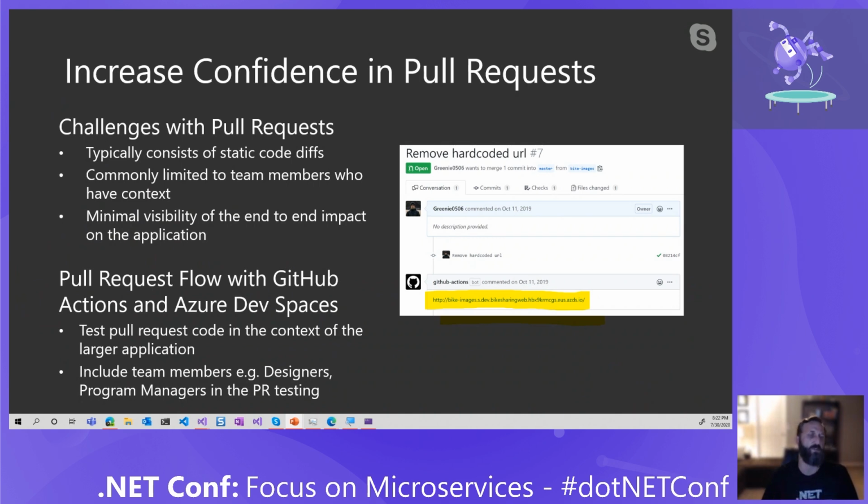So what I can do now is make a code change, check that in, and through GitHub Actions and through dev spaces here, it'll actually generate a specific URL to my pull request in that context and create a place within the PR for somebody to come in and review the entire application running in the context of my pull request.